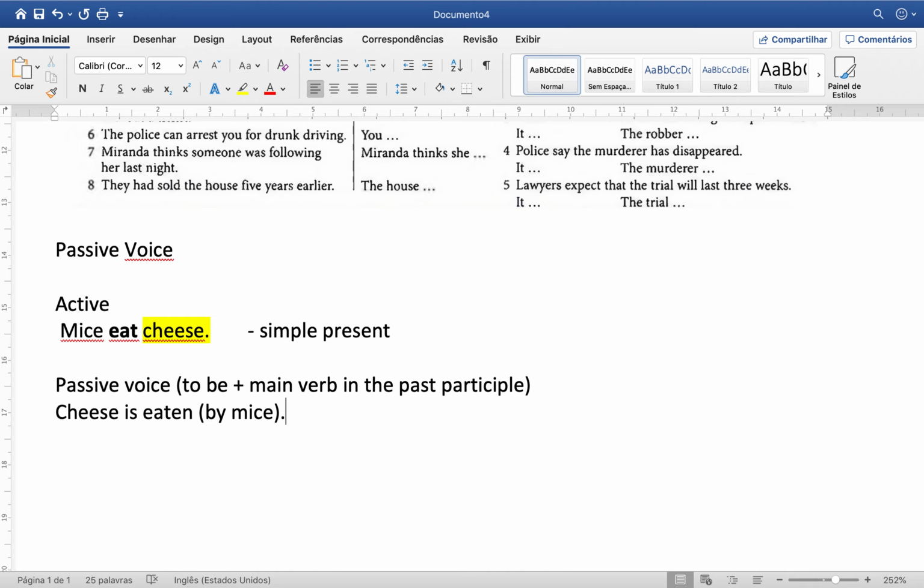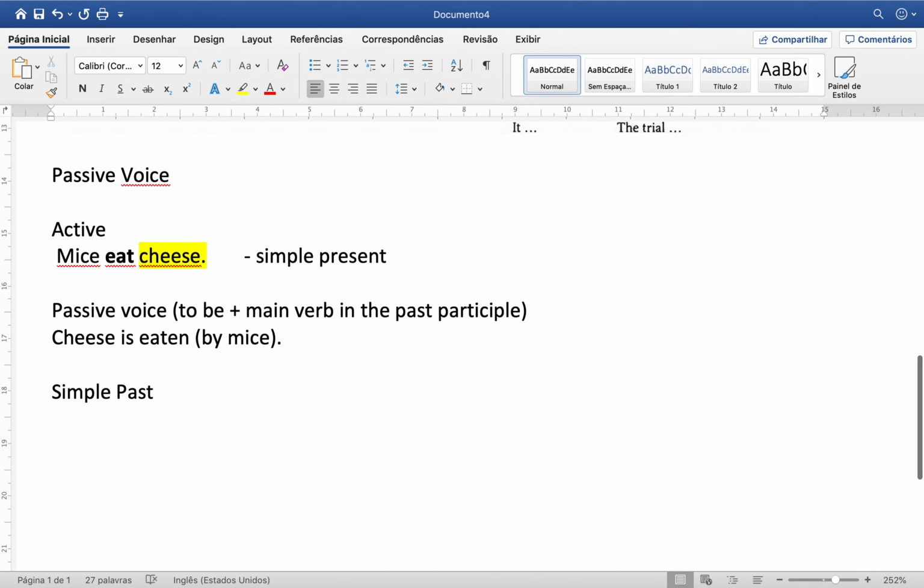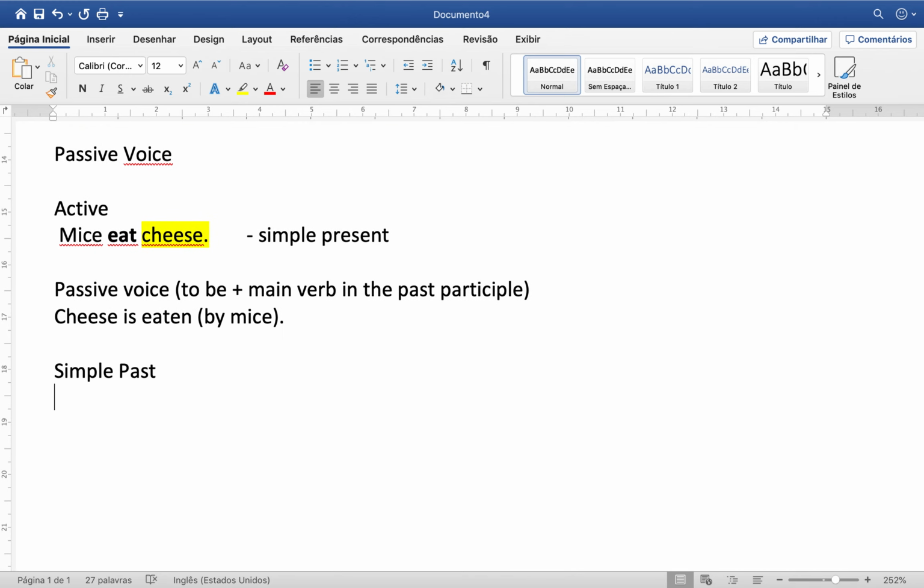So suppose you have the simple past. So simple past now, I can say, for example, the cop saw the accident yesterday, right?